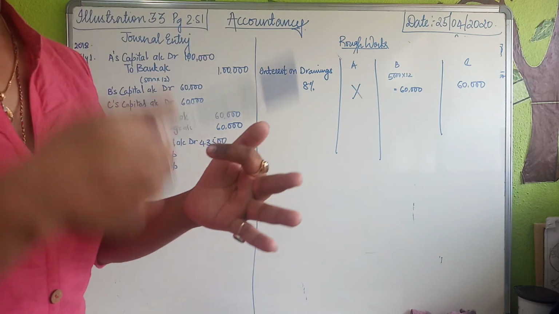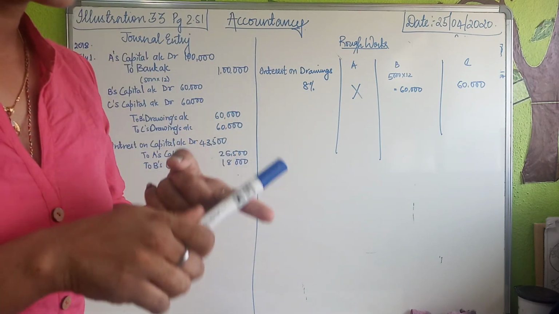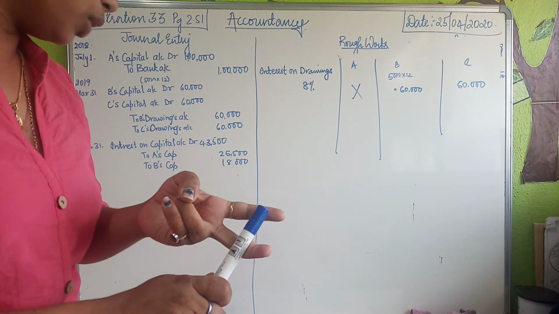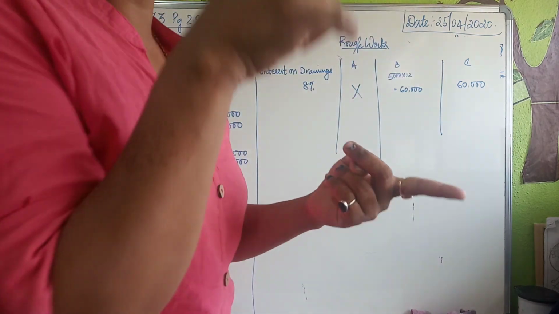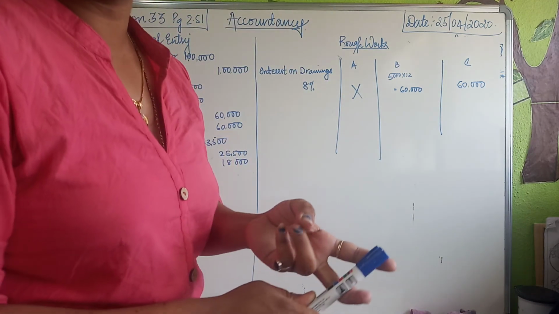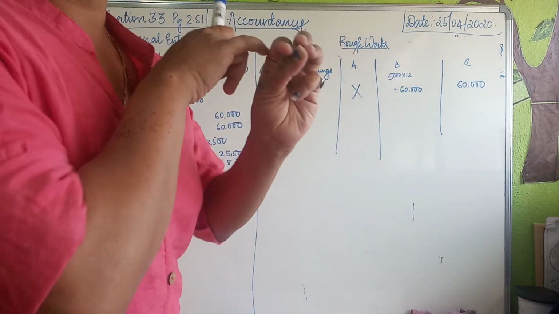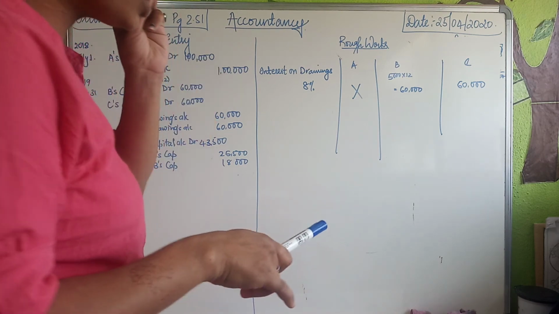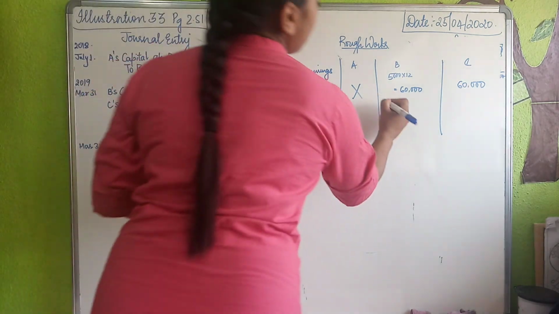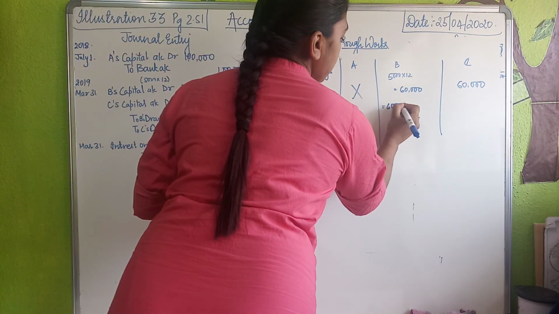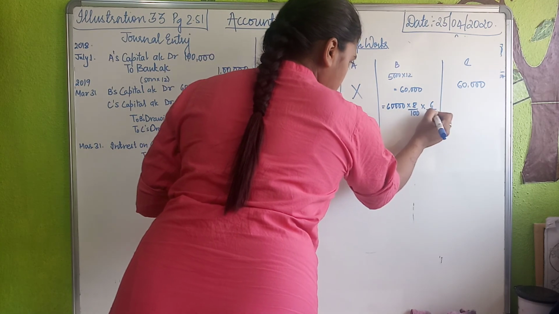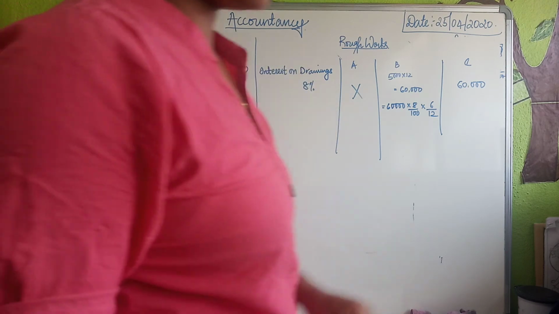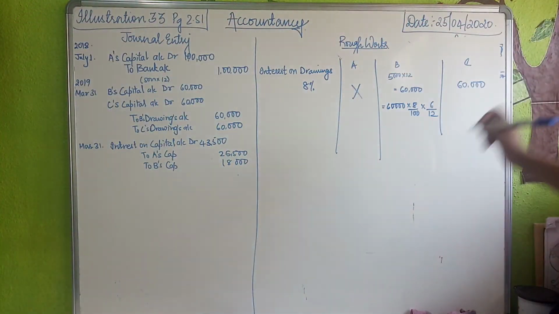यहाँ पर clearly mentioned है one drawing is monthly drawing and one is regular drawings. अब वहाँ पर monthly drawings होने के बाद भी is it starting of the month, middle of the month, end of the month? Nothing has been disclosed. कुछ भी बताया नहीं गया है. इसके लिए हम directly ले लेंगे 60,000 into 8% into 6 upon 12. Basic rule. Nothing mentioned. Directly consider 6 upon 12.